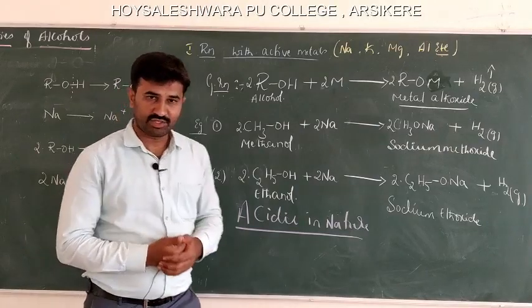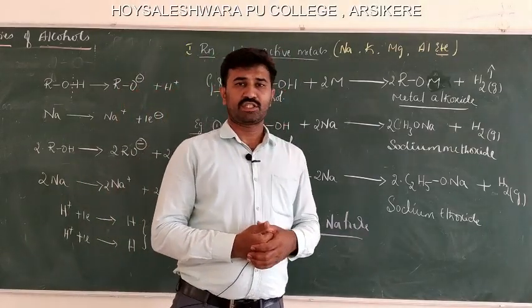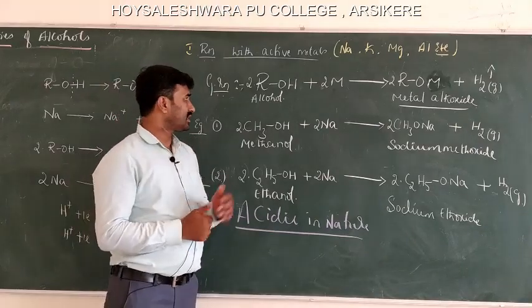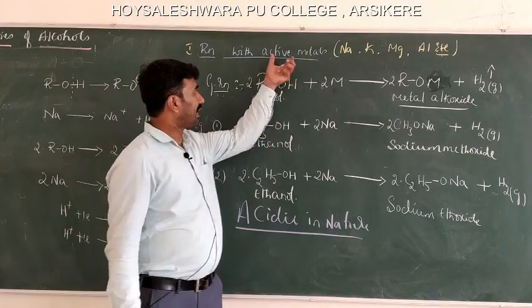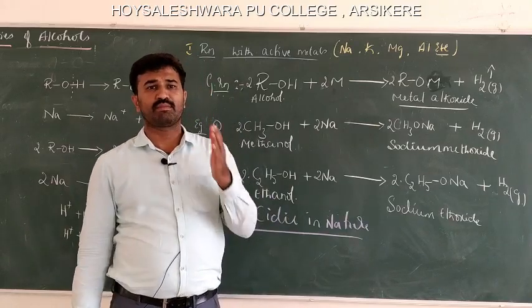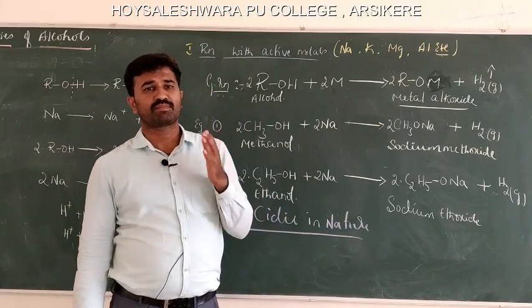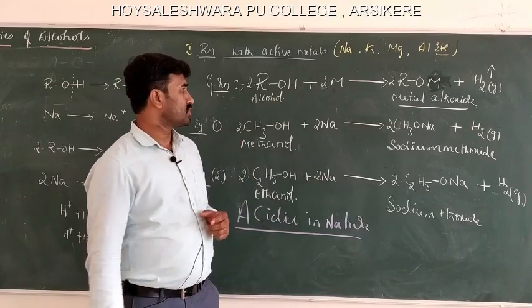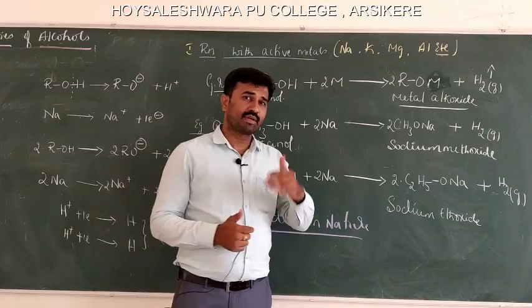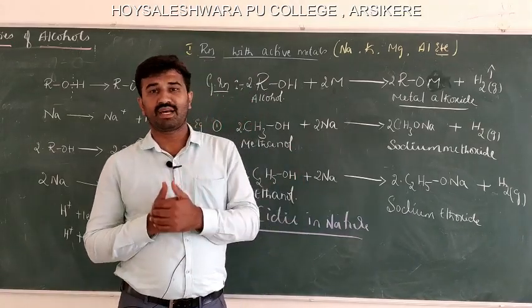See, for the first reaction, due to cleavage of the bond between oxygen and hydrogen, we are studying the reaction of alcohol with active metals. The active metals are sodium, potassium, magnesium, aluminum, etc. If these metals react with alcohols, they form the respective metal alkoxides and liberate hydrogen gas.